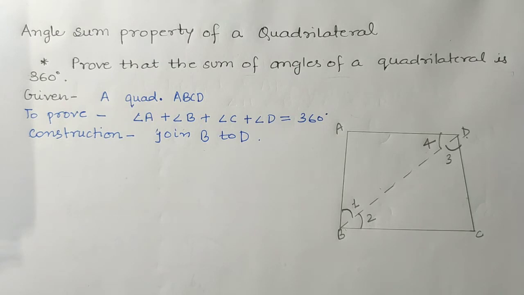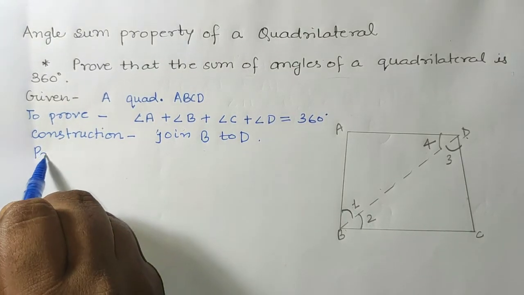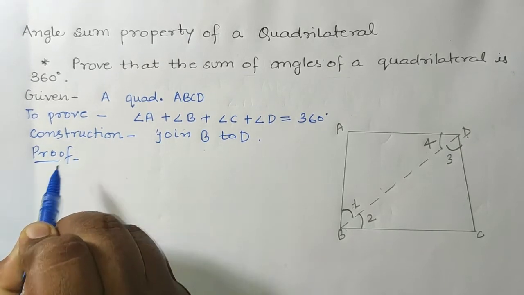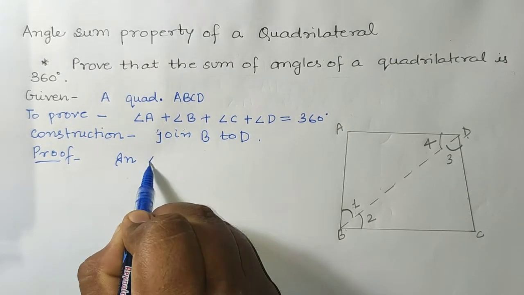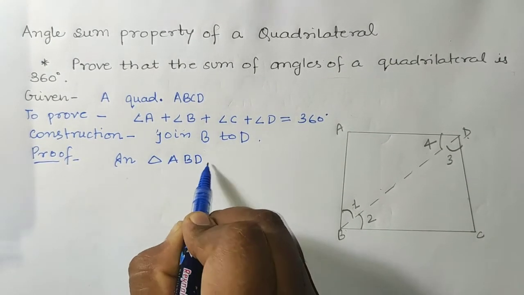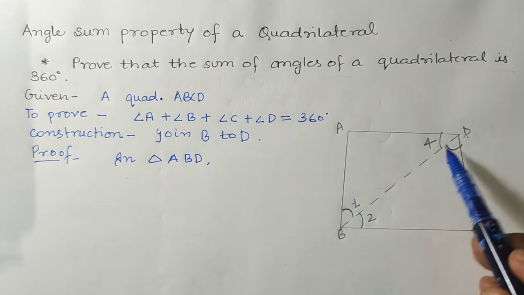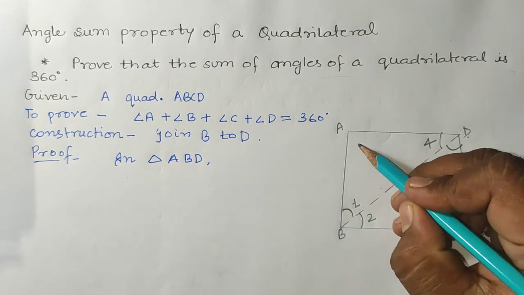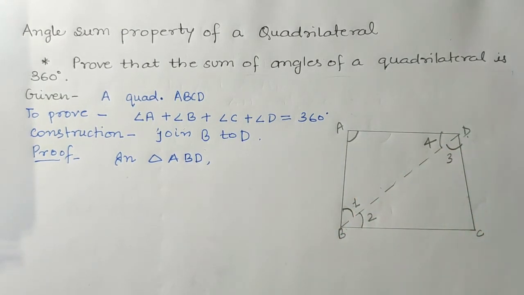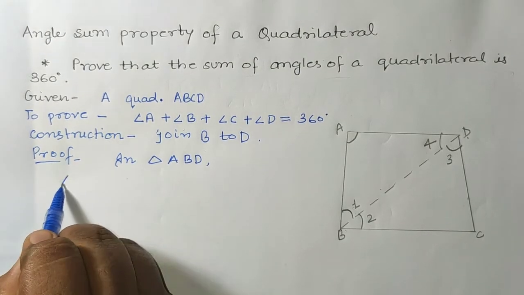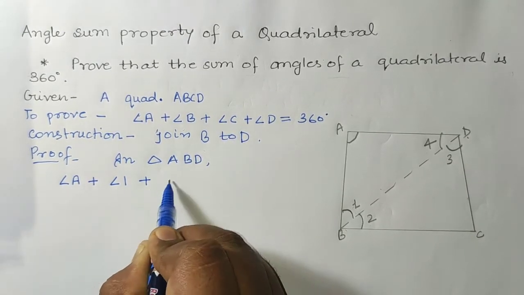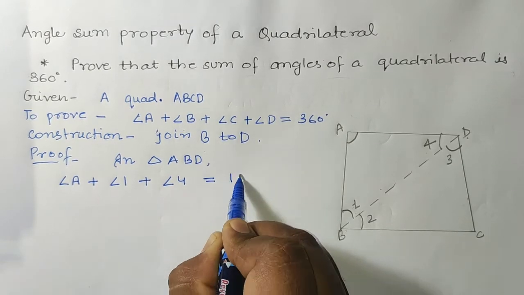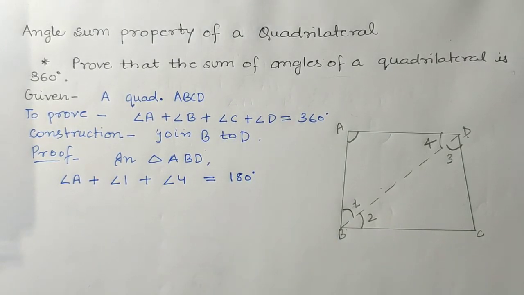Now coming to the proof part, how will we prove it, students? Let us see. Firstly, in triangle ABD, since we all know that ABD is a triangle, from the angle sum property of a triangle we can say that angle A plus angle 1 plus angle 4 should be equal to 180 degrees.